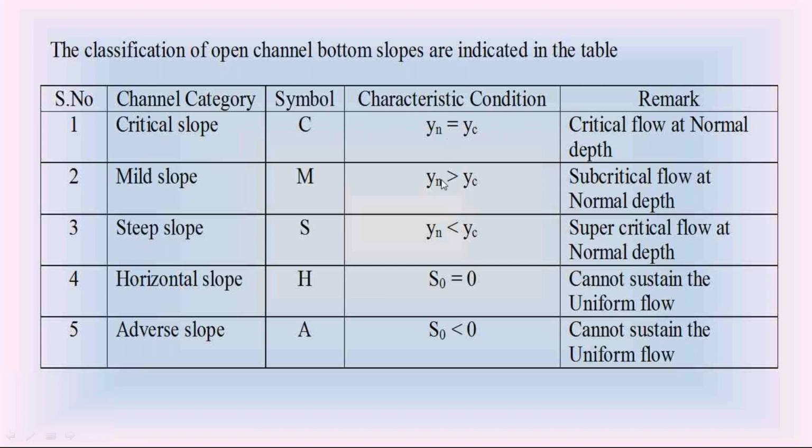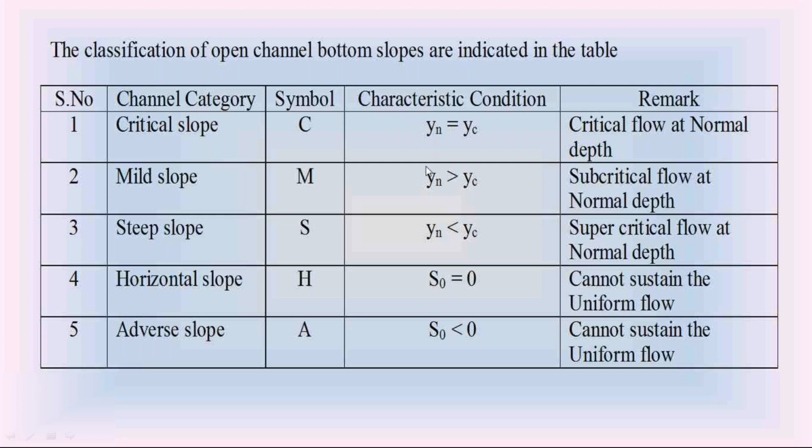And also these conditions. In the critical slope, Yn is equal to Yc. In the mild slope, Yn is greater than Yc. In the steep slope, Yn is less than Yc. Whereas in the horizontal slope, we have only Yc. Yn cannot be defined, it is infinity. And in the adverse slope also, we have only Yc, and we cannot define Yn.